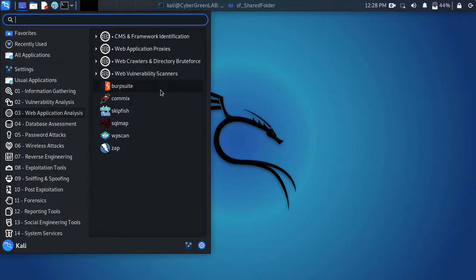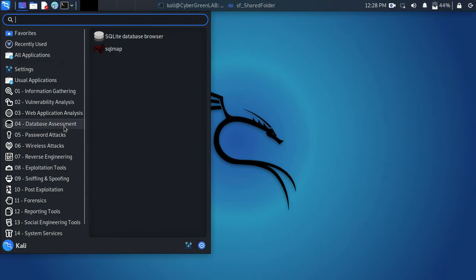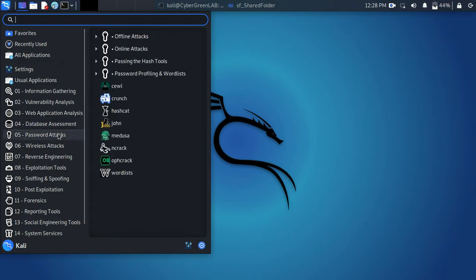And we have database assessments, SQLMap, and we have password attacks. Here you can see password attacks. We have Cewl, Crunch, Hashcat, John, Medusa, Ncrack, Ophcrack, and Wordlists. In a subsequent class we will be hacking passwords. We've talked about passwords in a previous session, creating strong passwords.